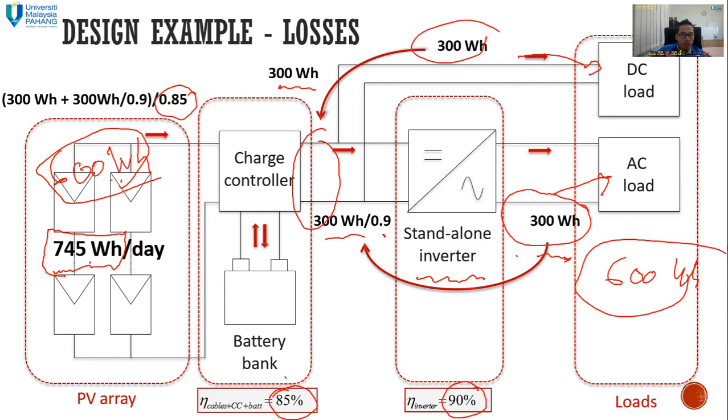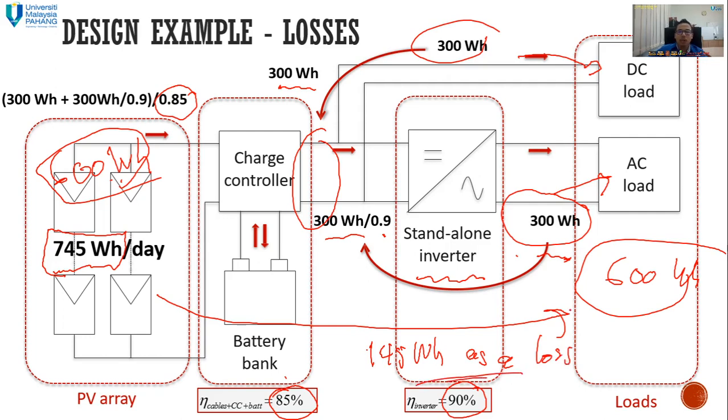If you see here, we need more energy in order to supply 600 watt hour. In other words, we have lost from here to here. We have lost already 145 watt hour as a loss. You cannot use 600 as 600. If you think 600 here, it probably becomes 550 or something like that, maybe 450 or 475. It will drop.